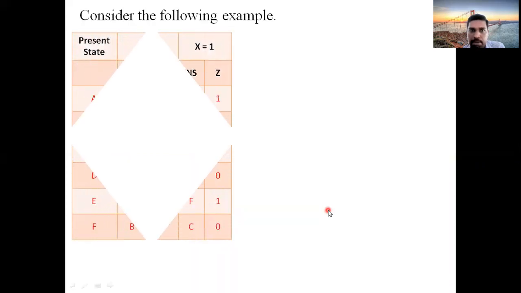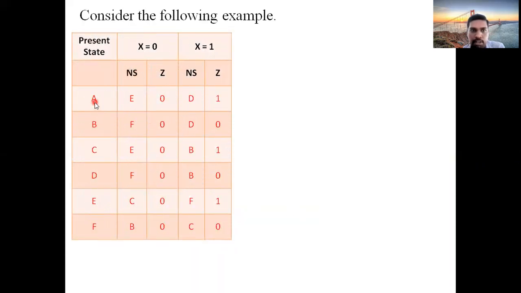So consider this example. We are having 6 states, and each state has an x equal to 0 condition and an x equal to 1 condition. For each condition, we have next states and outputs. Now you are dealing with the distinguishable sequence, so you should concentrate only on the outputs, that means the Z value. If it is the equivalence theorem, then you should focus on both. But as it is a distinguishable concept, you should only focus on Z values.